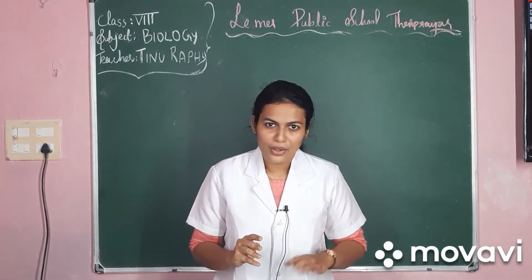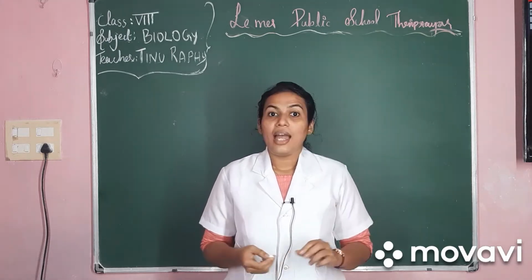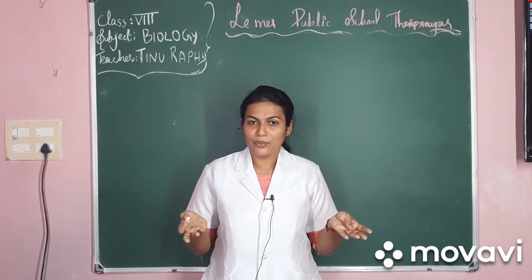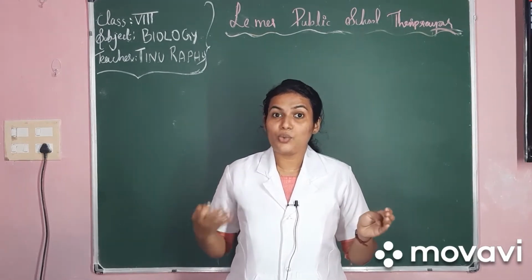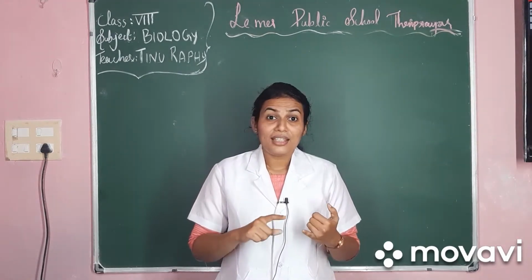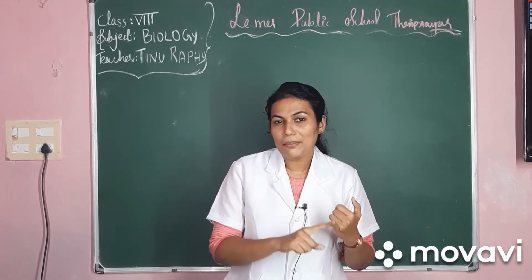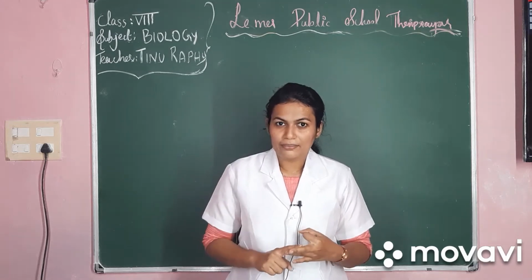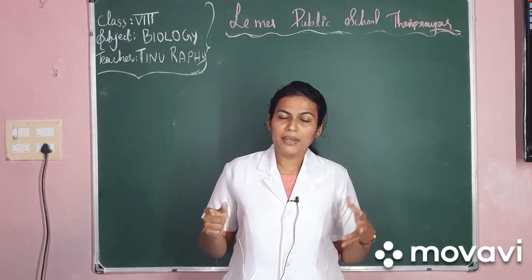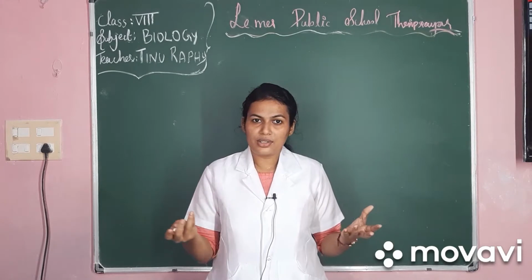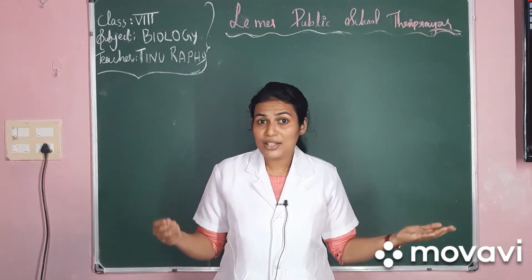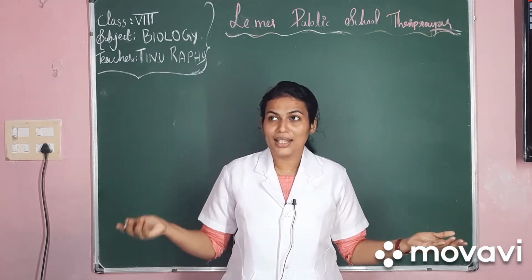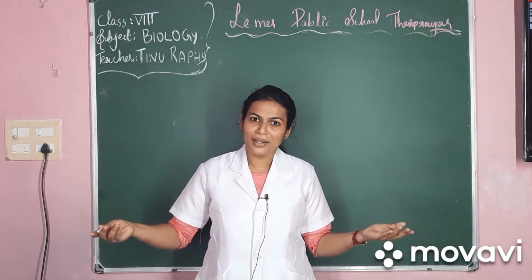So in today's class, we are going to start a new chapter. And for that, I want all of you to think. Just look around you and name the things that you see. Yes, there may be books, pens, a computer or a mobile. You may be sitting on a chair, you may have a few furniture items nearby, and your parents may be sitting near you, and there may be some organisms like houseflies and mosquitoes, etc.